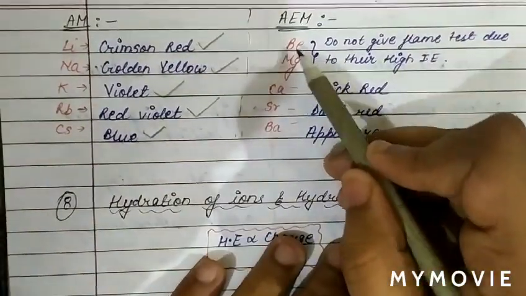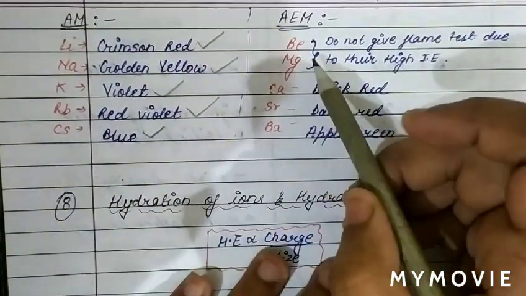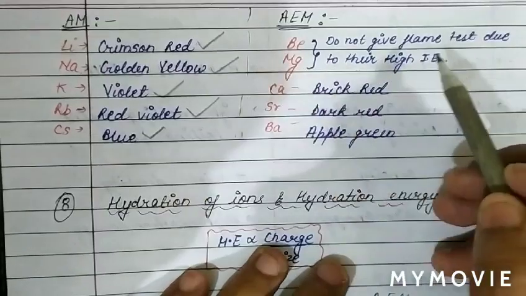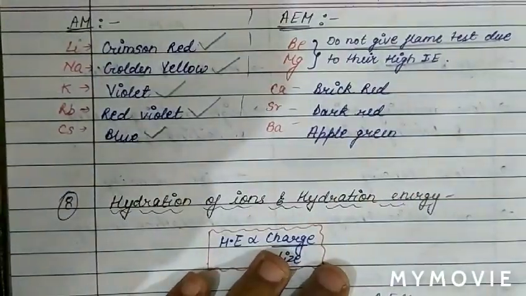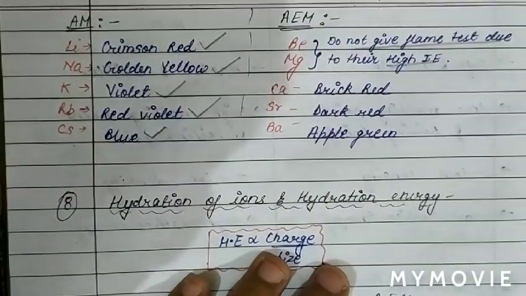As we know, beryllium and magnesium do not give a flame test. Why do beryllium and magnesium not give a flame test? Due to their high ionization energy. So due to their high ionization energy, beryllium and magnesium do not give a flame test.